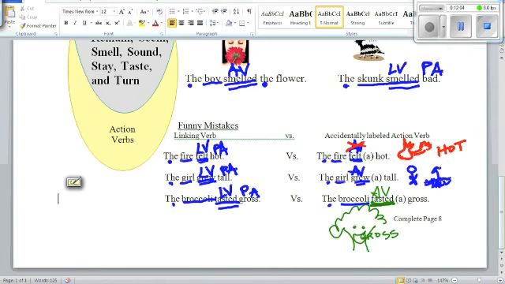My point of this is to tell you that if you really think through these words, you should be able to figure out whether the subject is being given a description and if the subject could actually complete that action. That's why I say this is, I believe, the hardest lesson of them all. So hopefully you got that. Go on to some practices and start giving it a try.